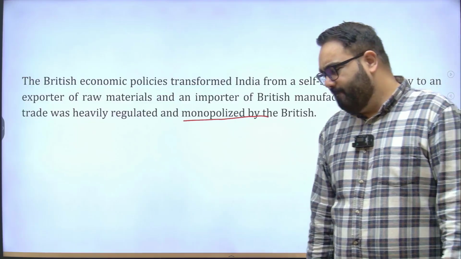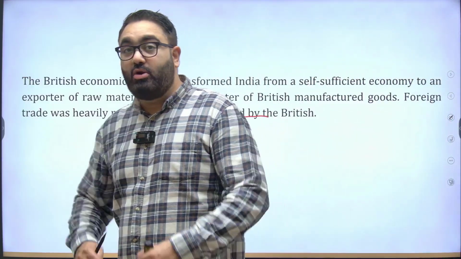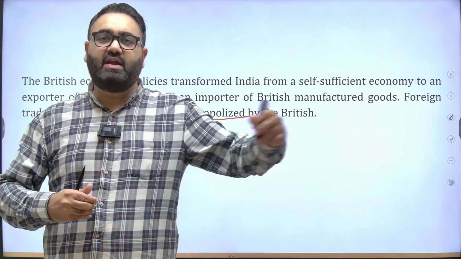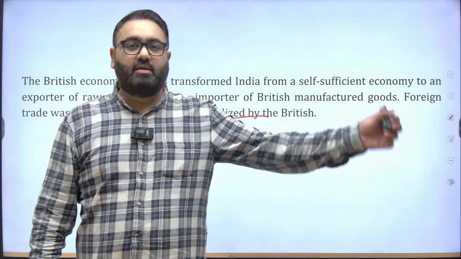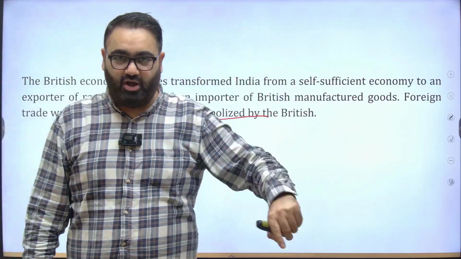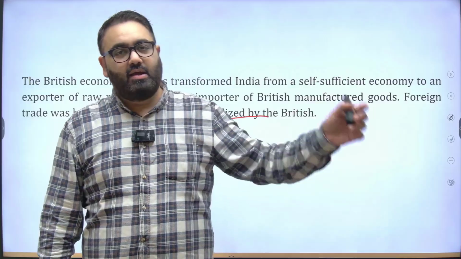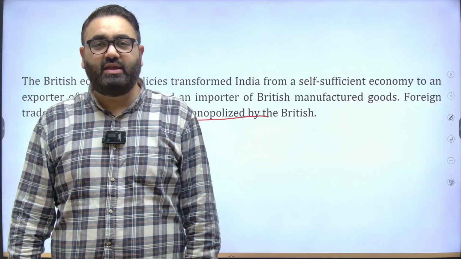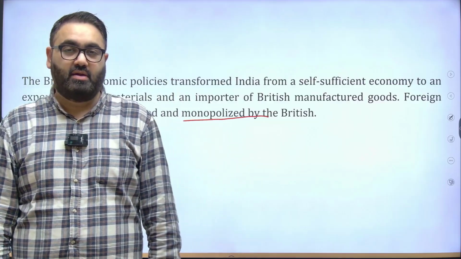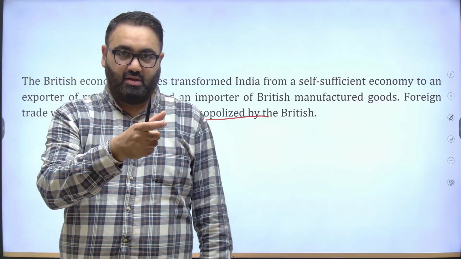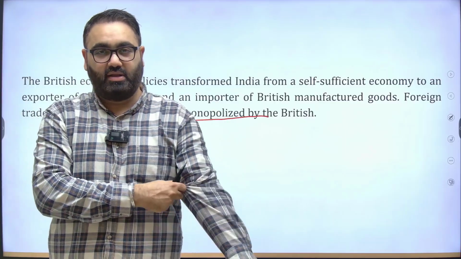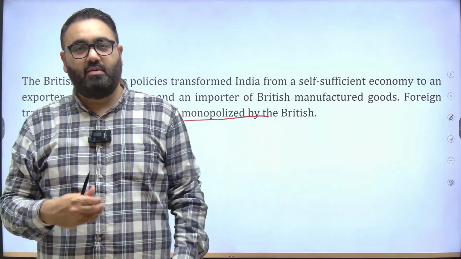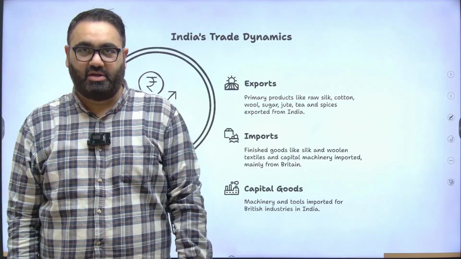As I said, the only kind of foreign trade that the British would encourage was raw materials from India, leaving Indian shores going to Britain, them being converted to finished products of a higher value, coming back to India and then being sold at a higher price. This was the only kind of foreign trade the British were interested in because the price difference allowed them to earn significant amount of money. The price difference from the raw material to the finished product played well in the interest of the British.